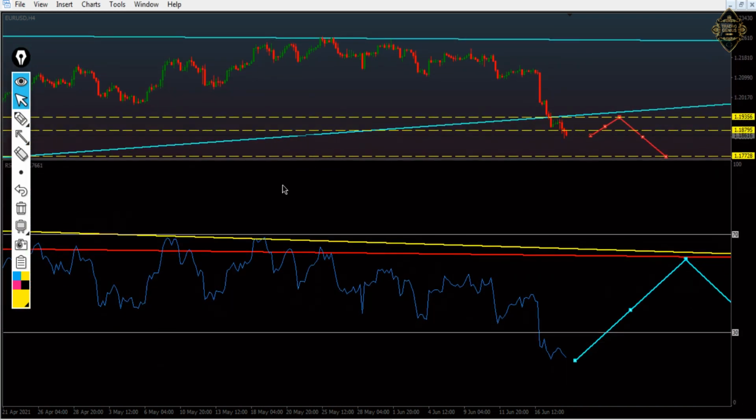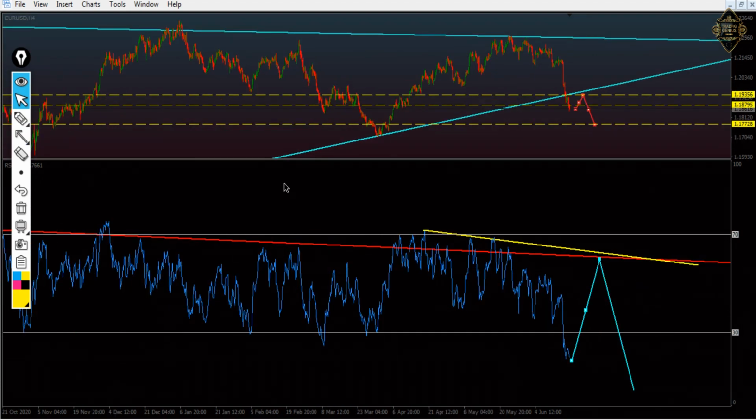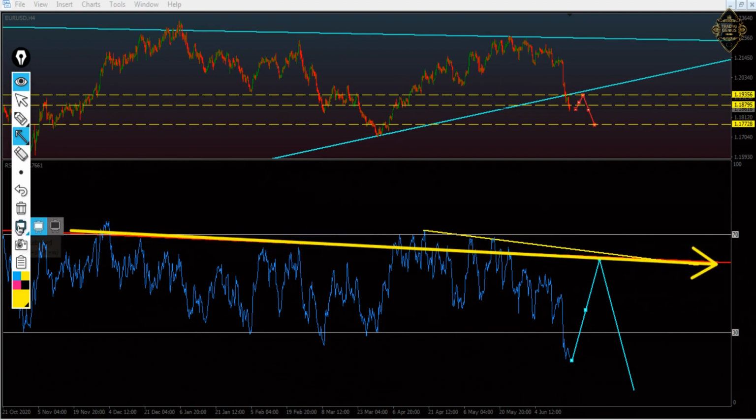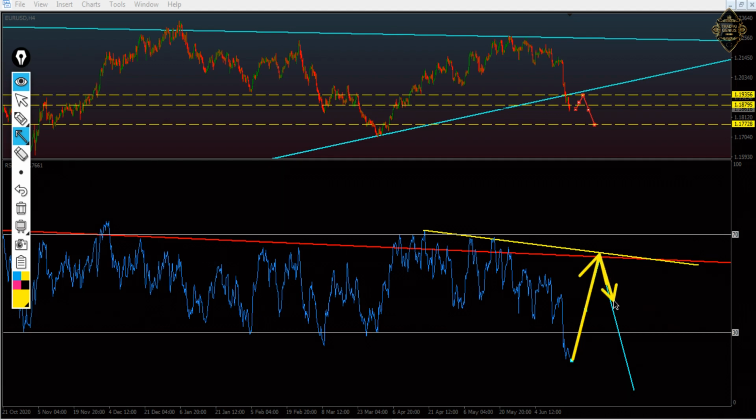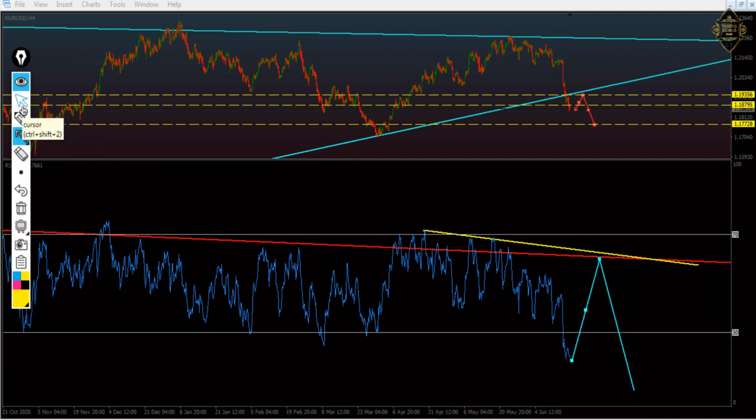For the RSI, let me analyze it for you. As you see, the red one is a daily downtrend, and the yellow one is for our downtrend or a divergence, or name it whatever you want. As you see here, the RSI entered the oversold area. So our expectation is that it will go back up and touch that line here. Then from there, the target is down at the oversold area. I think the picture is very clear, my friend.